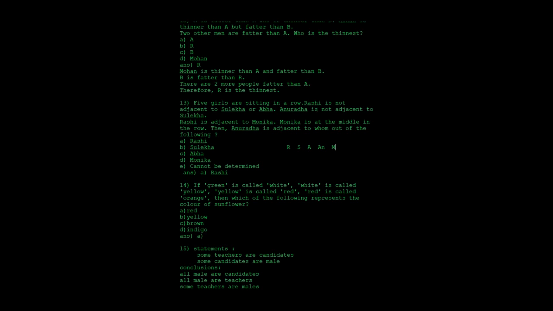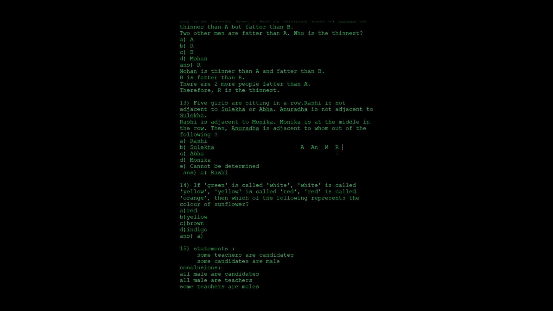They are sitting in a row, and Rashi is not adjacent to Suleka or Abba, and Anuradha is not adjacent to Suleka. Then Rashi is adjacent to Monica. And the next thing is that Monica is in the middle of the row.